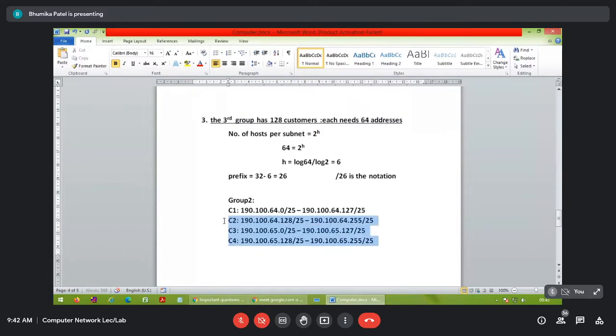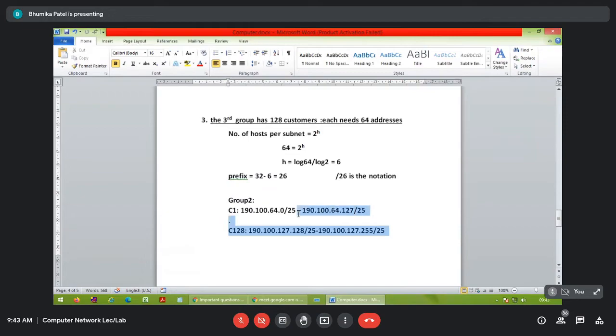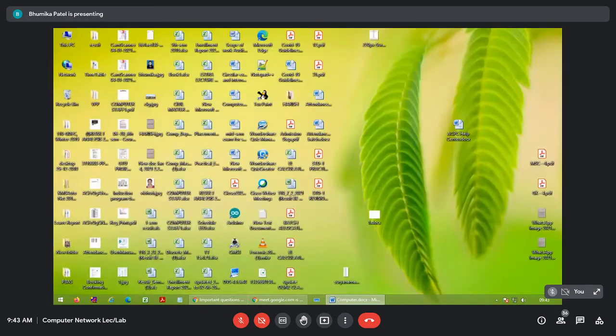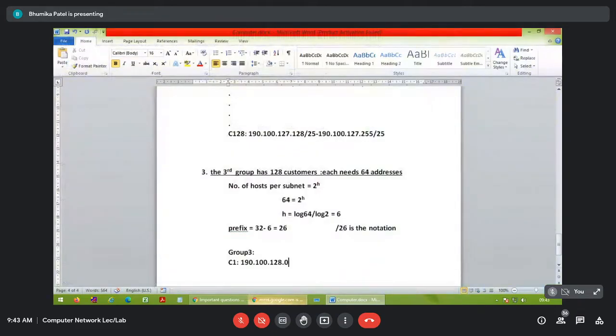Now we are going to write the range. Here group number 3, customer number 1. Here we have used 127, so we are going to start with 128.0/26 through 128.63, because our need is now only 64 IP addresses.